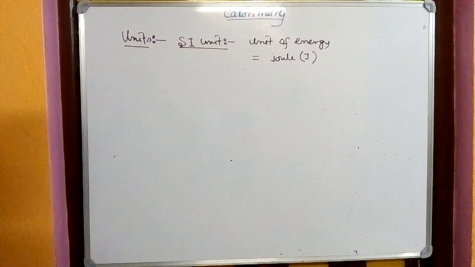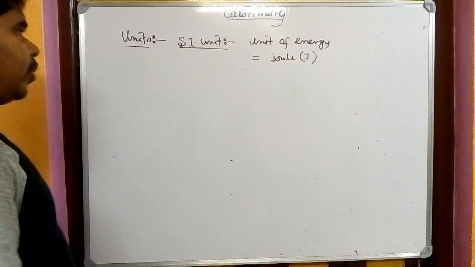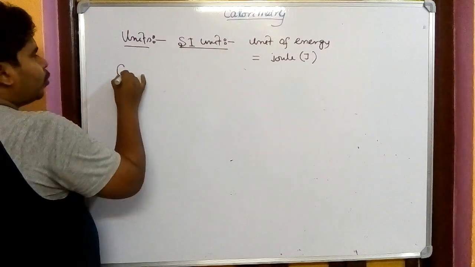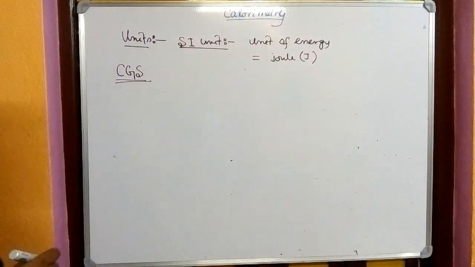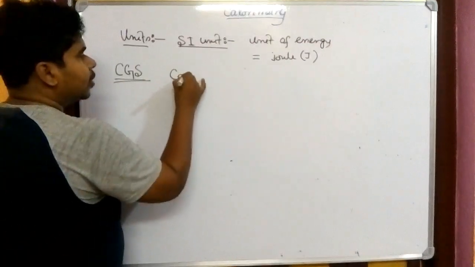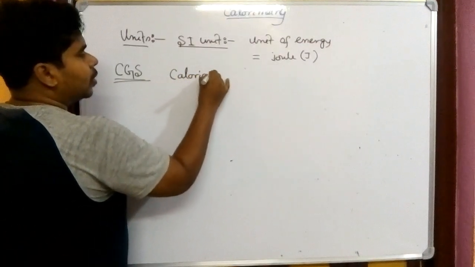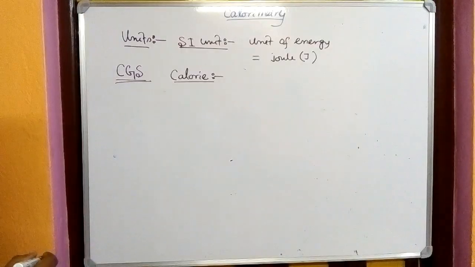But apart from this, one unit was discovered at a very early stage, in the CGS form, that is the French unit system. It is called the calorie. The unit of heat in CGS is known as the calorie.